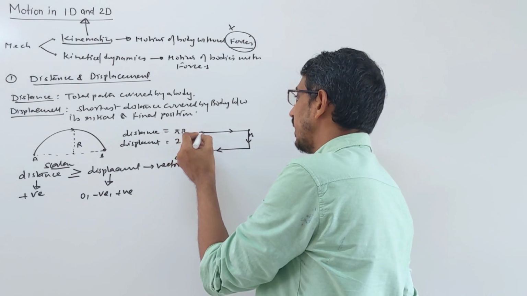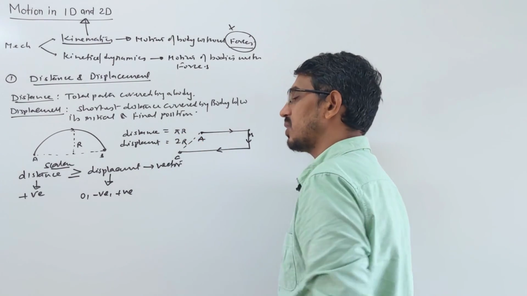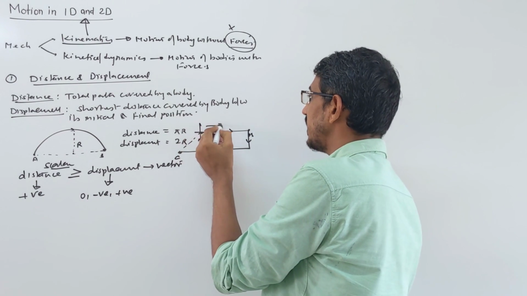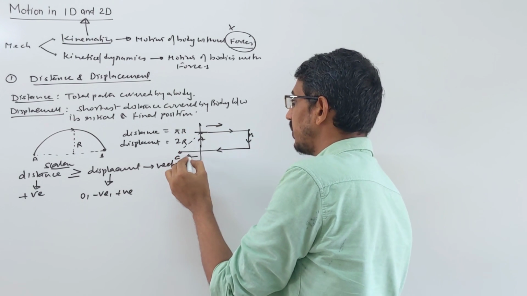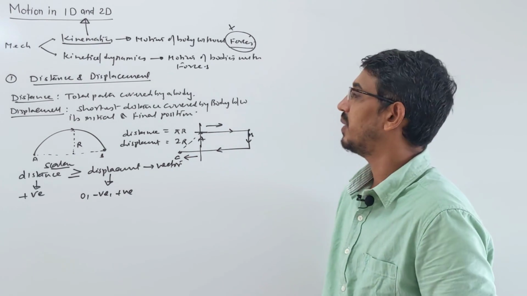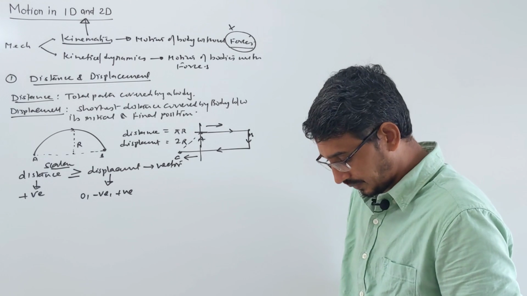The distance between what? A and B. So that will be distance, correct? Shortest distance. So this will be negative because you started from this point in this direction. Now you're going, you already crossed that point, you went in that direction. So here your displacement will be what? Negative, right? But distance is always positive, correct?